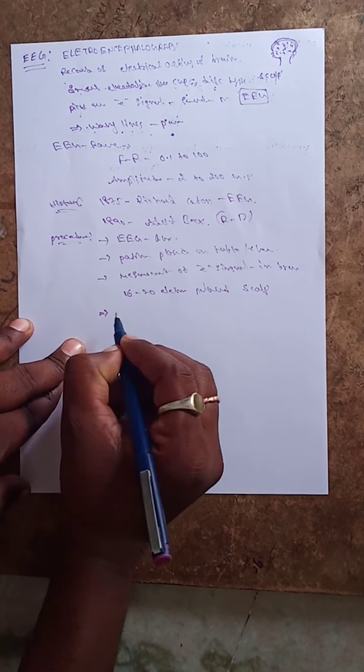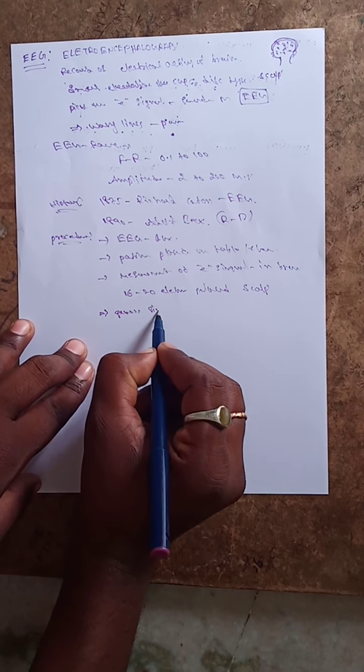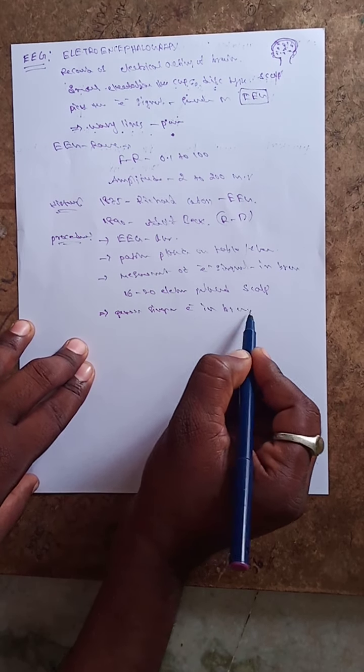In the brain, signals are transmitted, and the signals are electrical.